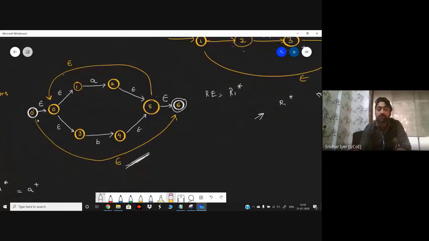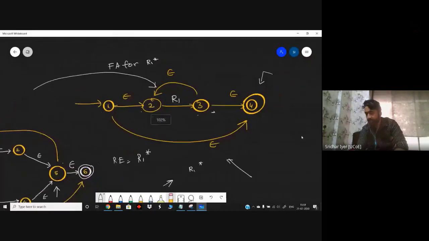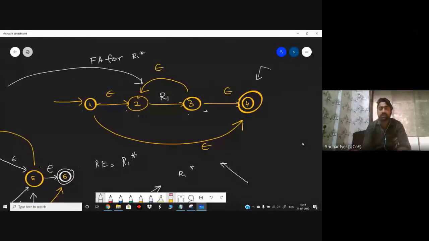Otherwise, what will happen? Machine will make a transition from the initial state to 5th. Over here, what is happening in the 5th state? I am making a loop back to 0 to check whether any more A or B are remaining. If I make this a final state, even after accepting A, the machine will halt because I have entered into the final state. That's why I can't have state number 5 as my final state. Just compare this with this diagram. It is nothing but the same diagram only. We are just picking the entire logic and putting it inside this R1. समझ रहा है, this R1 is nothing but your A plus B closure. A plus B. समझा अभी? That is what we have done over here.